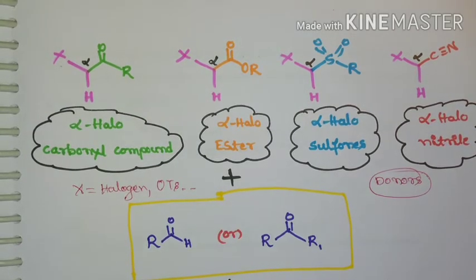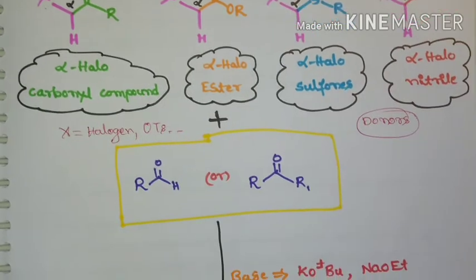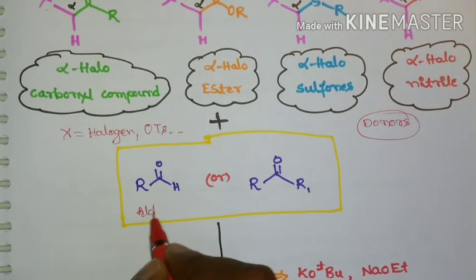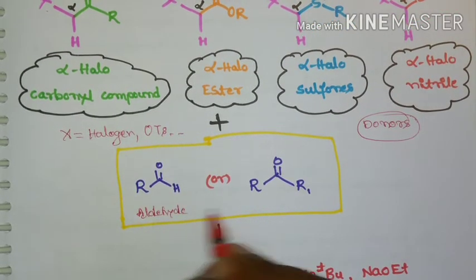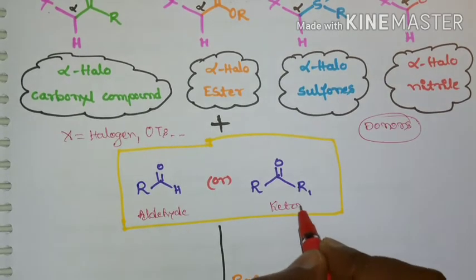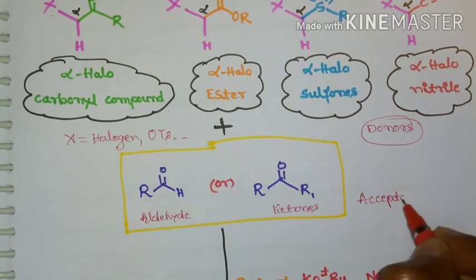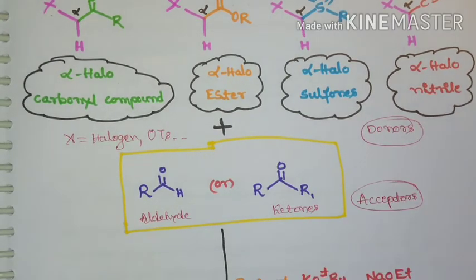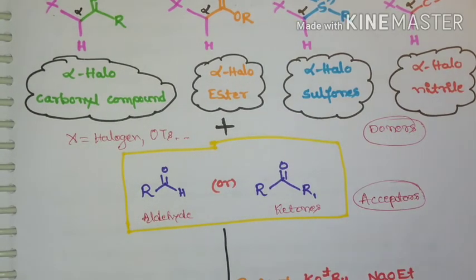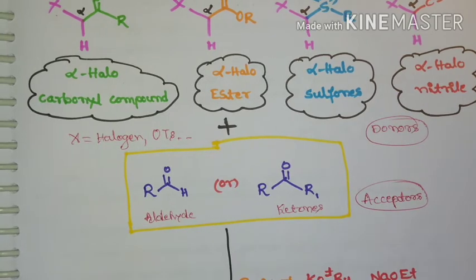And these donors will react with either aldehyde or ketone. So here aldehydes or ketones will act as acceptors. So it is a simple reaction between donor and acceptor.